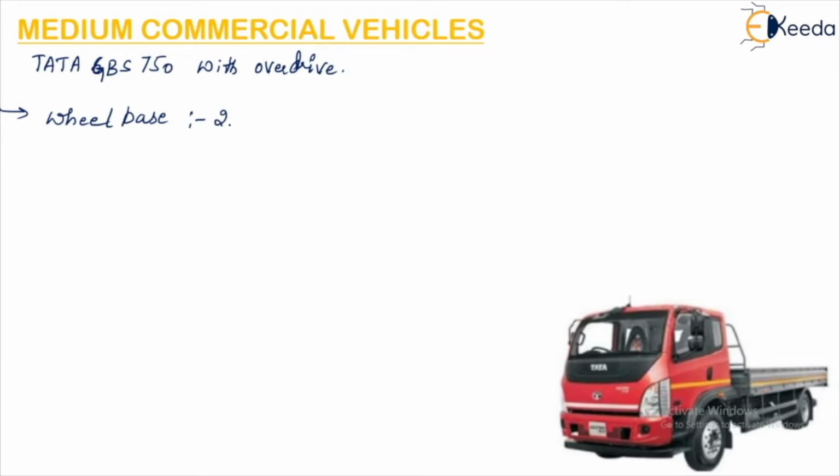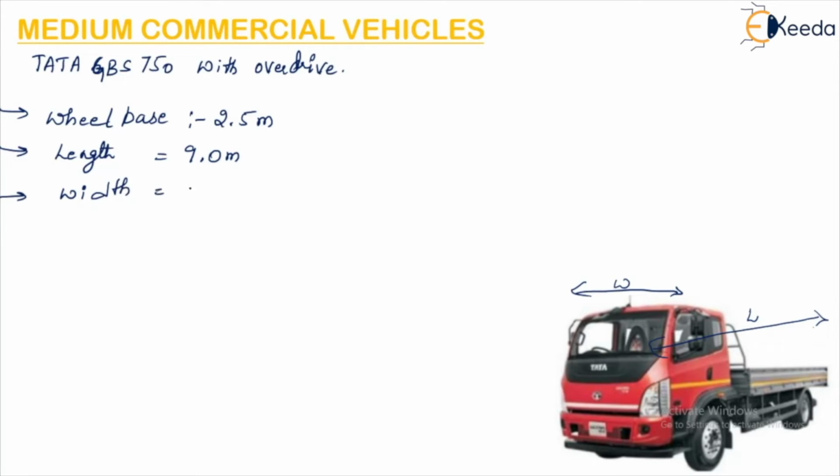So the wheelbase is 2.5 meter approximately. Then the length of this vehicle is 9 meter. Then the width of this vehicle. So this is the length, this is the width. We will calculate like this. This is the width and this is the length. The width of this vehicle is 2.5 meter.